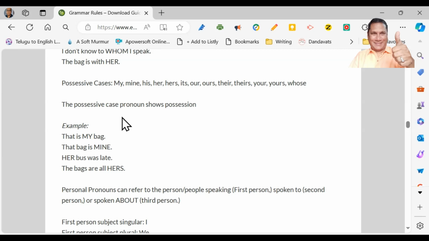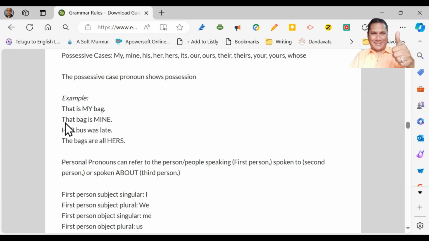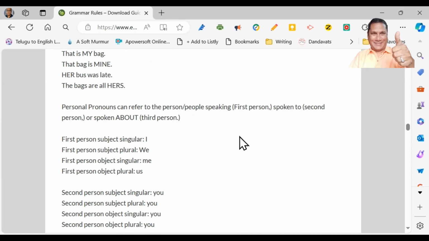The possessive case pronoun shows and talks about possession, ownership. See the example: this is my bag. That bag is mine. Her bus was late. The bags are all hers. This is how my, mine, her, hers are possessive case pronouns. Now let us go further.